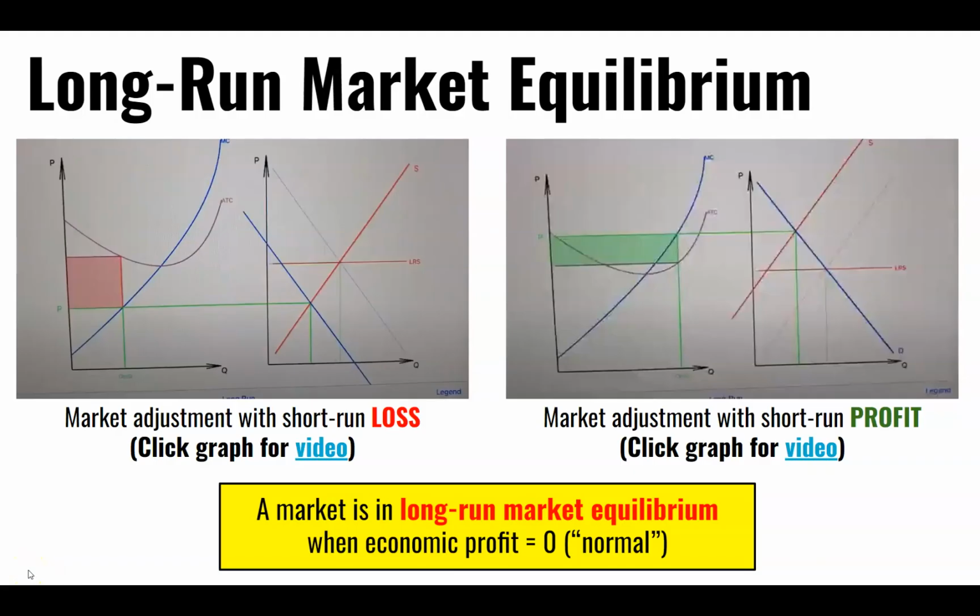So the long run exists in perfect competition when economic profit equals zero, or when economic profit is normal. Firms are doing no better or worse in one industry than another at zero profit, and because there's no reason to enter or exit, the markets are said to have cleared, and we're in long run equilibrium until some sort of external shock occurs that causes a change in the industry, and that'll create either a profit or a loss, and that will generate some reshuffling. But until then, the market is sort of set into its long run equilibrium.